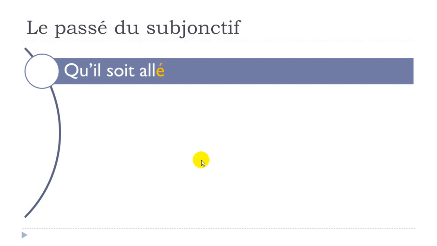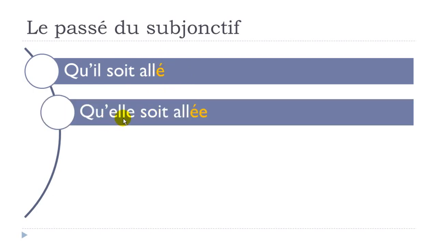If we take, well, these verbs that will require être, like you see here, qu'il soit allé. Okay, remember we saw that aller needs to be conjugated with être, like here, qu'il soit allé. So here, aller will end with accent aigu like that. But then if we put the feminine form, so qu'elle soit allée, it will be exactly as we saw for all the other composed tenses. You will have to put at the end of your participe passé the mark of the feminine.